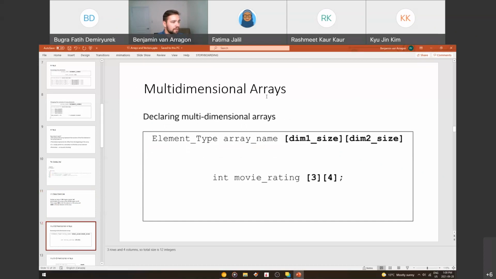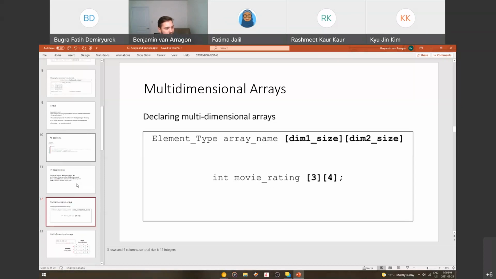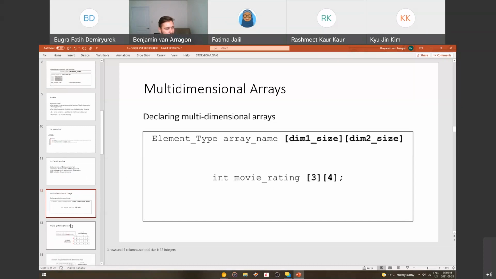Cool. I want to talk about now, moving on past that, hopefully you guys got that working. The recording is going. Yes. Multidimensional arrays. Have you guys used multidimensional arrays before? So 2-dimensional, 3-dimensional arrays? Yes. Okay, cool. So basically, you have different dimensions. The example I'm using here is a movie rating system. We have our first dimension of size 3, and our second dimension of size 4. You can think about it like columns and rows.